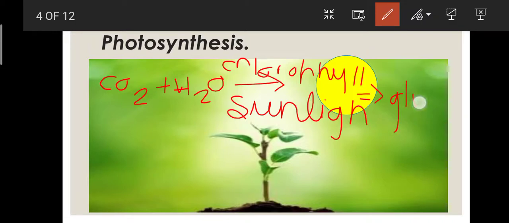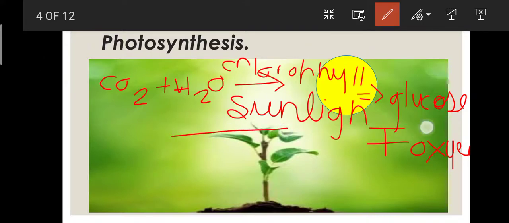We get glucose after photosynthesis, meaning the food prepared by the plant is known as glucose, and we also get air to breathe, that is oxygen.